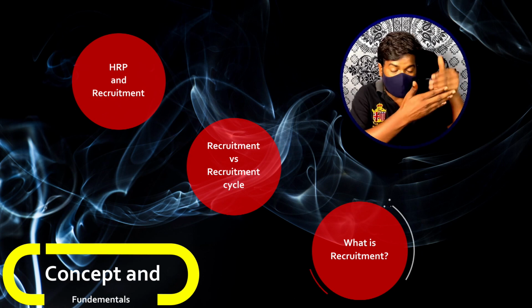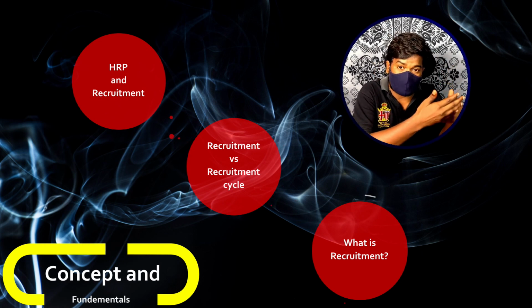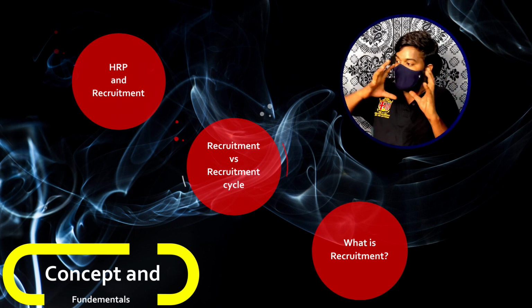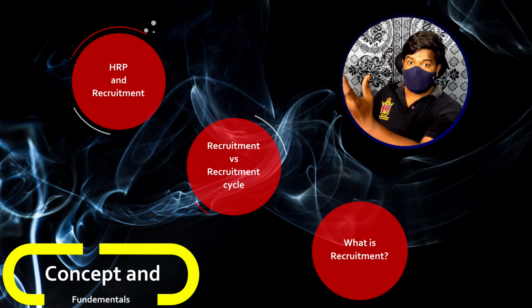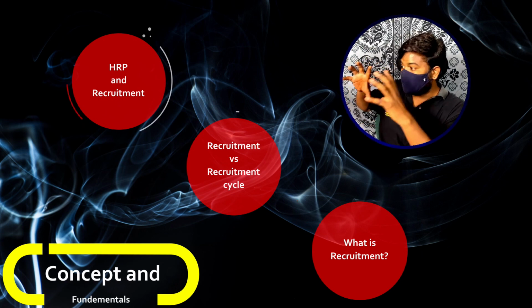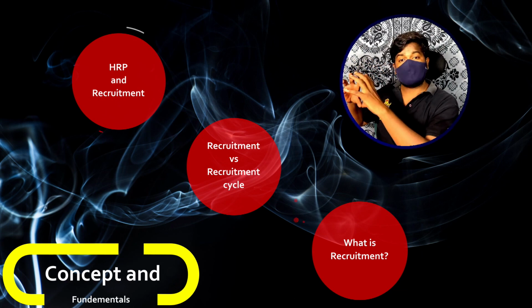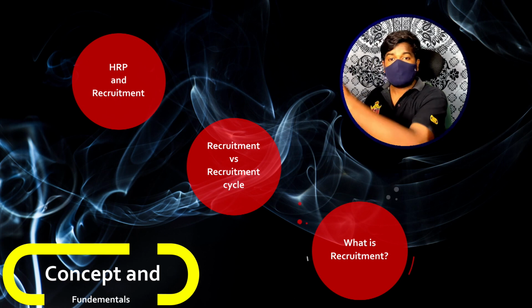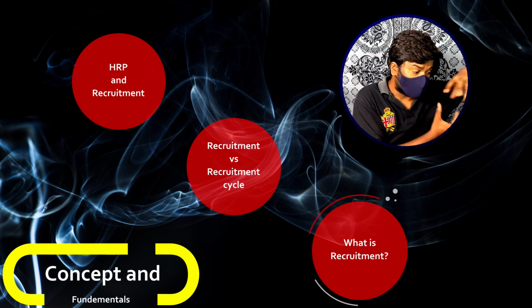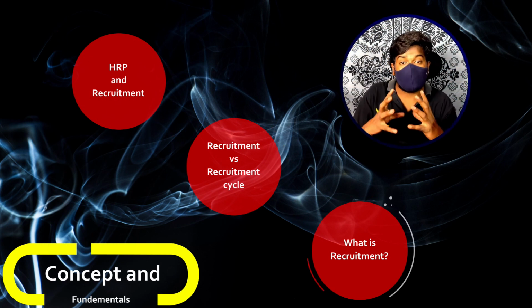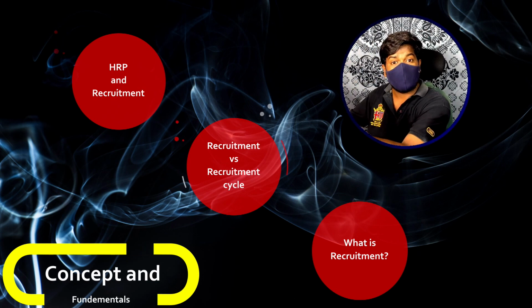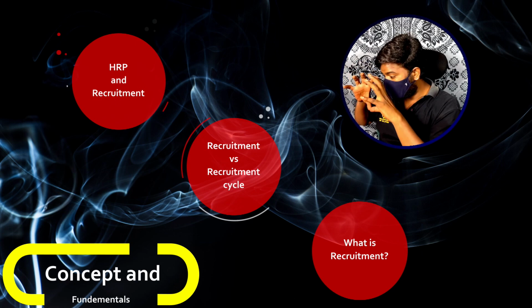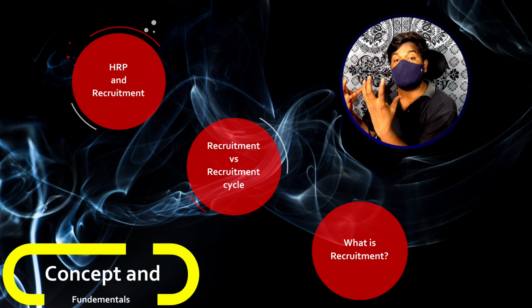So we have our particular set of job specifications, job descriptions, all these things, right? Now, there are so many people in the outside market. We need to create a pool which has all the candidates who are suitable to our particular requirements. Basically, out of the entire pool of candidates available in the market, we are trying to narrow down and create a small pool of eligible or suitable candidates.